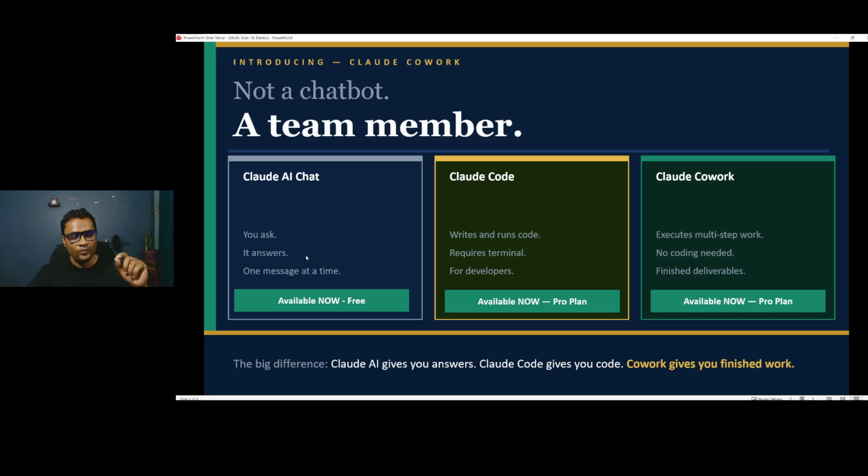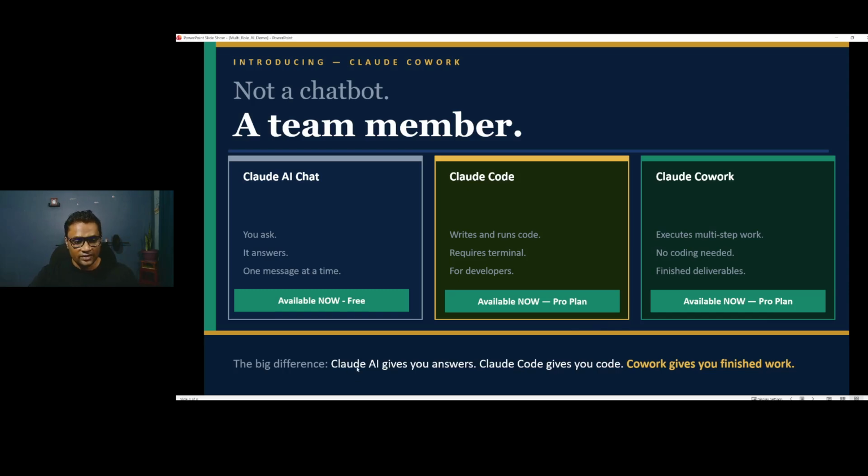This one is free. You can type, it can give you answers. Claude Cowork, the one I'm using, was released 2 days back, I think 3 days back. It's fully rolled out. It was in a beta version. They had given access to certain developers, but now it's fully rolled out. In the Pro plan, it's available now. If you have a Pro plan, you can test it.